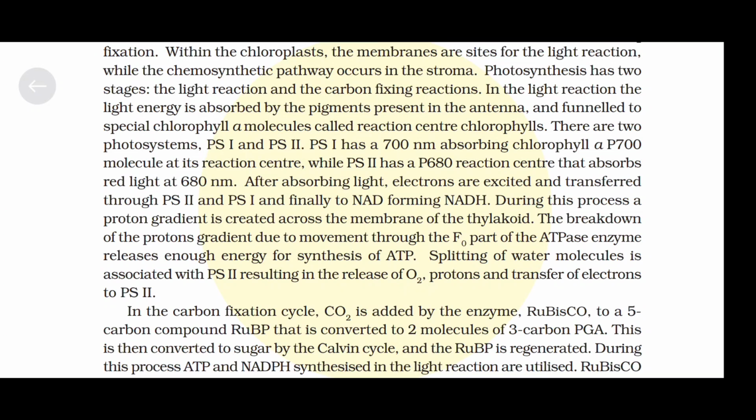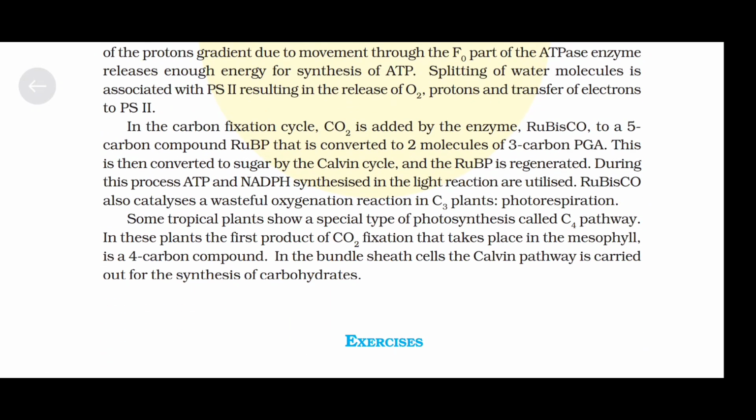In the carbon fixation cycle, carbon dioxide is added by the enzyme Rubisco to a 5 carbon compound RuBP that is converted to 2 molecules of 3 carbon PGA. This is then converted to sugar by the Calvin cycle and the RuBP is regenerated. During this process, ATP and NADPH synthesized in the light reaction are utilized.